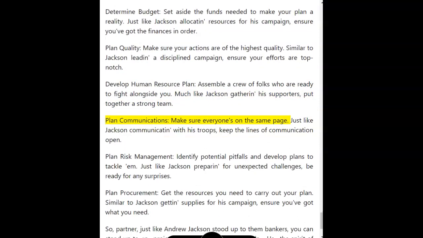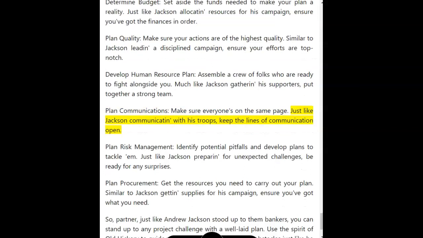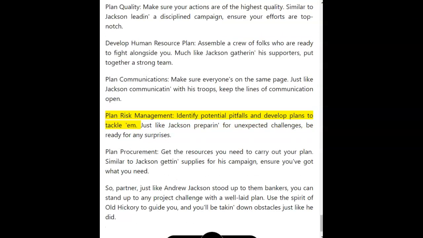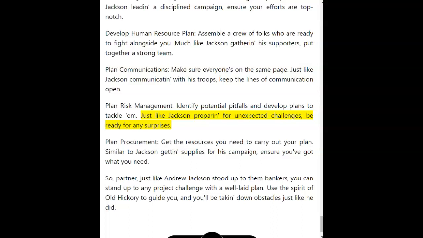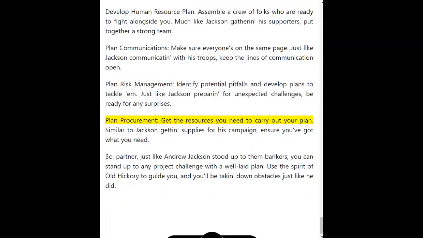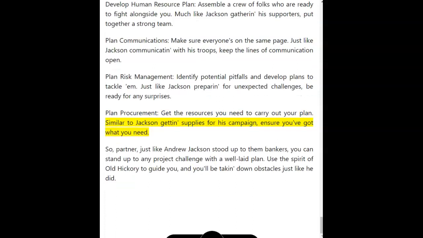Plan communications. Make sure everyone's on the same page. Just like Jackson communicating with his troops, keep the lines of communication open. Plan risk management. Identify potential pitfalls and develop plans to tackle them. Just like Jackson preparing for unexpected challenges, be ready for any surprises. Plan procurement. Get the resources you need to carry out your plan. Similar to Jackson getting supplies for his campaign, ensure you've got what you need.